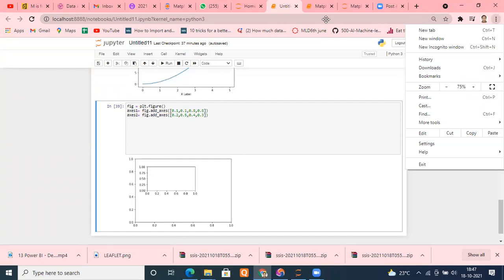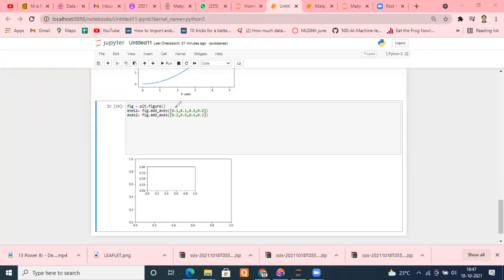See, let me take the pen. See, relate what is happening. In the above, you said 0.1, 0.1, 0.8, 0.8. So what it is saying simply, out of the entire canvas that has been given to me for plotting, it is telling me the coordinates for axis 1 to create, in which you want to see the graph. Suppose this is 0, then 9 or 10, whatever value it is. For example, 0 to 10.